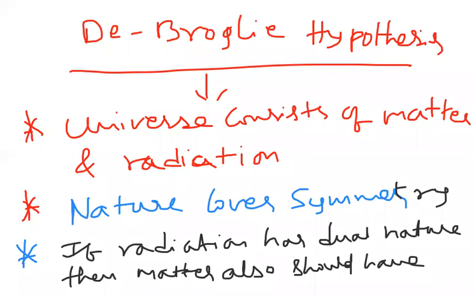So matter also should have dual nature, because the total universe consists of matter and radiation. Nature loves symmetry. That means radiation has dual nature, so matter also will have dual nature. Like that they explained this de Broglie hypothesis. Okay, next, let us observe.